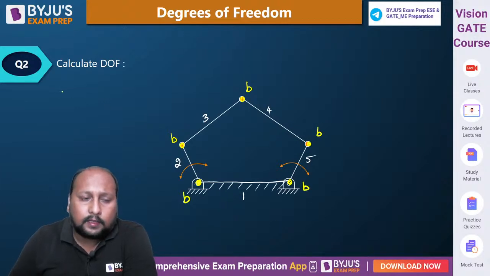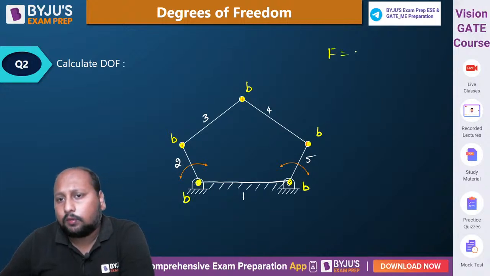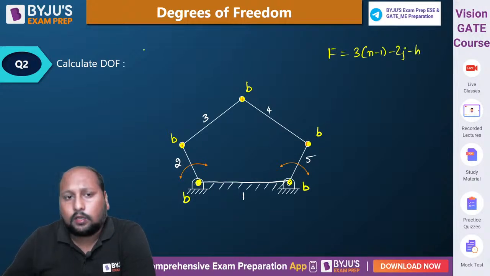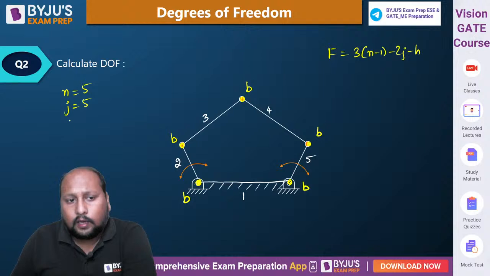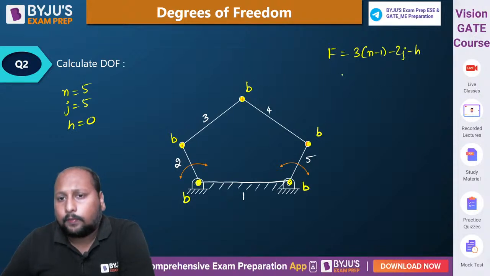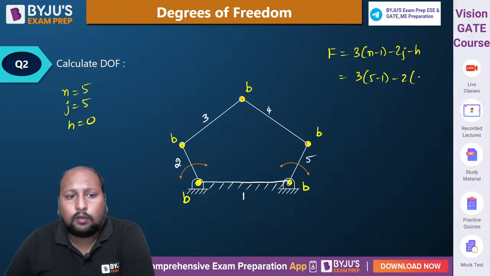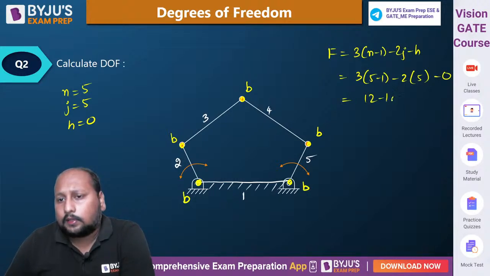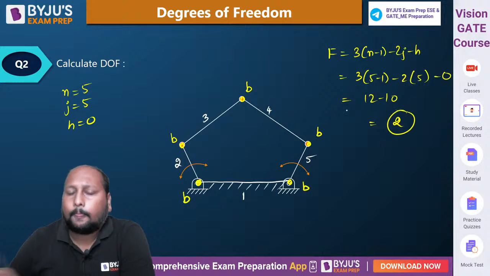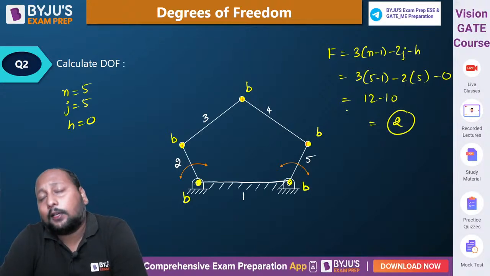So number of links, formulation is F is equal to 3(n minus 1) minus 2j minus h. So number of links is equal to 5. Number of binary joints is equal to 5. There is no higher pair. We'll be having 3 into (5 minus 1) minus 2 into 5. So 3 fours are 12 minus 10. So here we are having 2 degrees of freedom.